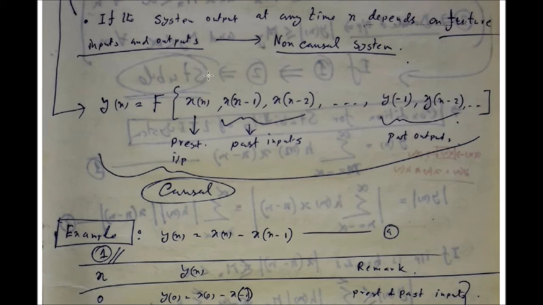So this particular system depends only on the present input, past inputs and past outputs. There are no n plus 1 or n plus 2 terms for the inputs or outputs, so future inputs or outputs are absent. You can conclude that it is a causal system.